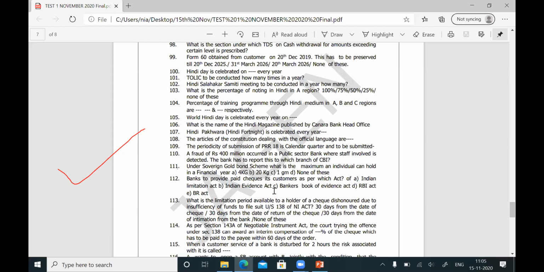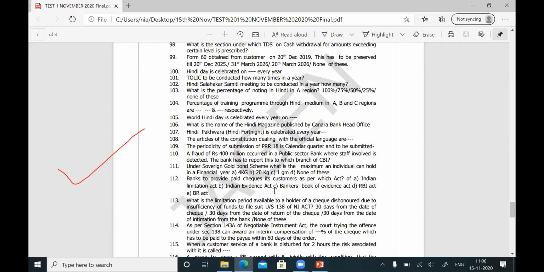Now, the paid checks you have to keep for a period of 10 years. When the customer is coming and asking, sir, give me back my paid checks, you have to get an indemnity from him stating that, yes, I am taking the paid checks for the date so and so. I will preserve the paid checks as given by Reserve Bank of India as per section 45Y.